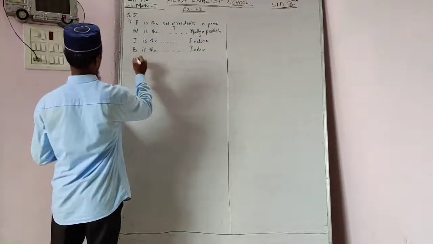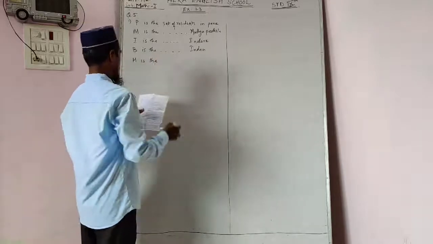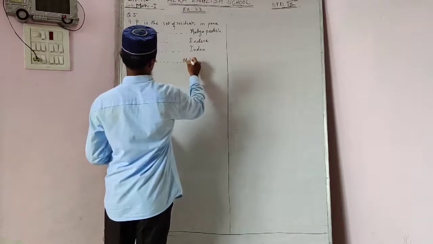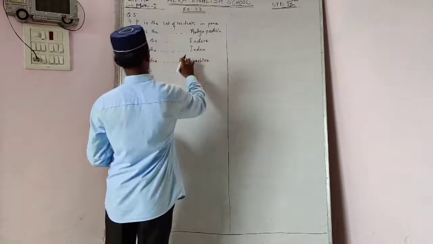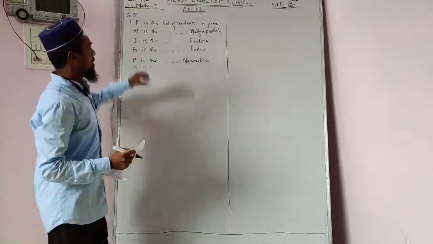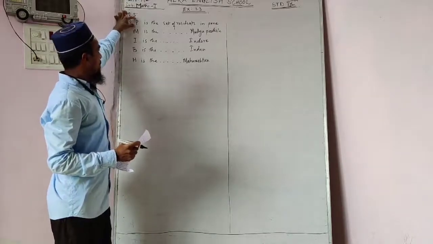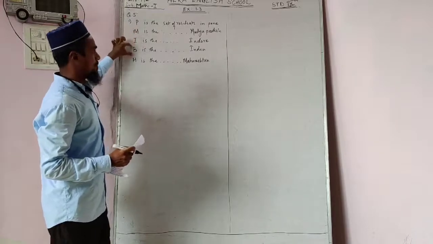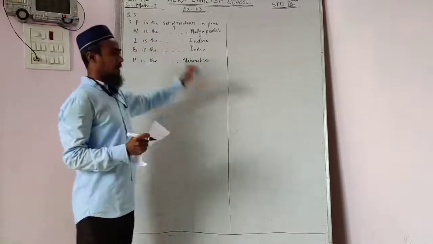Now the last one, the set H, is the set of residents in Maharashtra, all people living in Maharashtra. So P is the people living in Pune, M in Madhya Pradesh, I in Indore, B the people of our country India, and H in our state, Maharashtra.